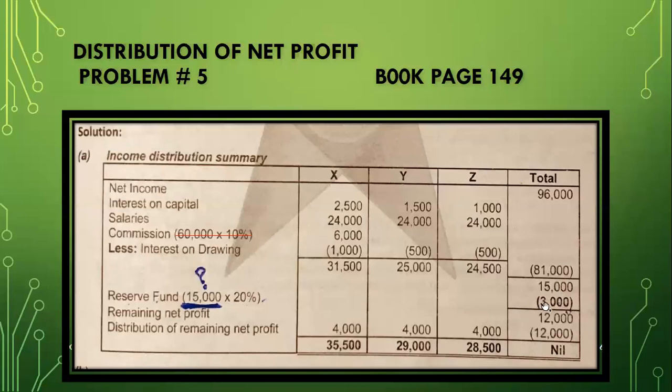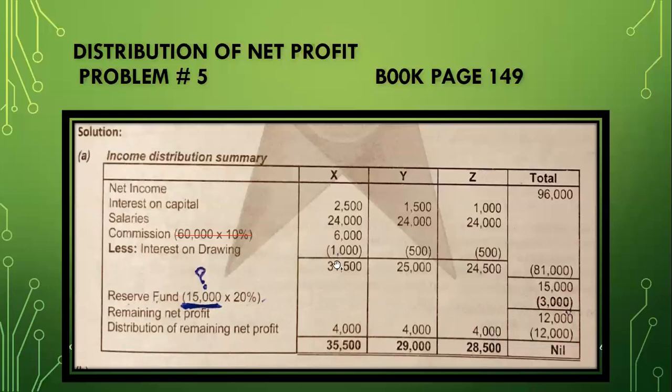We always take our reserve fund and keep it aside, separated from our remaining net income. So I keep it aside, that's why minus this. 15,000 minus 3,000, I got the value 12,000. Now we have to follow the condition which they have given you. Distribution is equal. So 12,000 divided by 3, I get the value 4,000 for each partner.